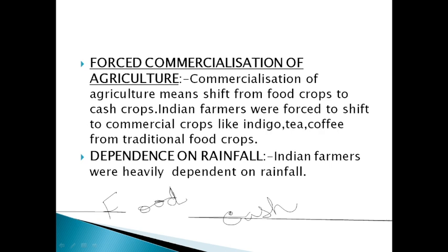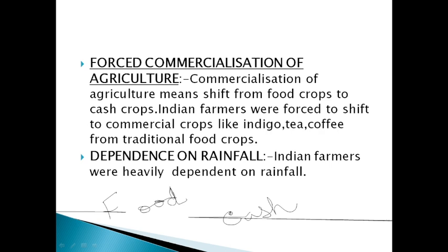It means that this tea, coffee, jute generated a huge amount of money for the British. Indigo is a type of plant which is used to extract blue color. At that time the industrial revolution was going on in England and a huge amount of finished products were produced. So this blue color was used to dye the clothes produced in England. Indian indigo produced a good quality of blue color and it was highly demanded. So British forced Indian farmers to produce indigo in India.